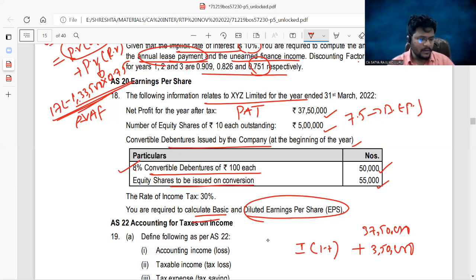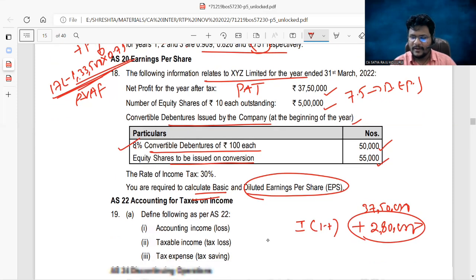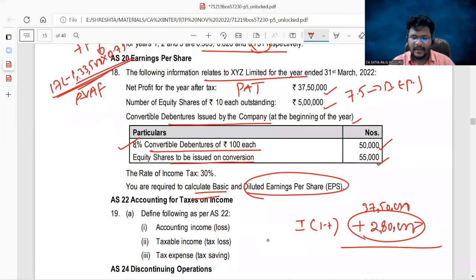50,000 into 100 into 8% is the interest. I'm so sorry. So 4 lakhs is the interest into 70% is 2,80,000 is the savings in interest after tax. This is the adjusted profit after tax for calculation of diluted EPS. 37 lakh 50,000 plus 2,80,000, which is 40 lakh 30,000.